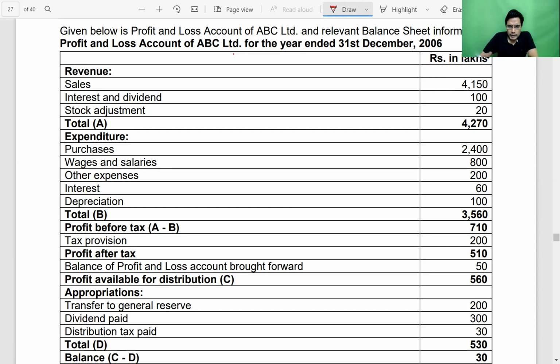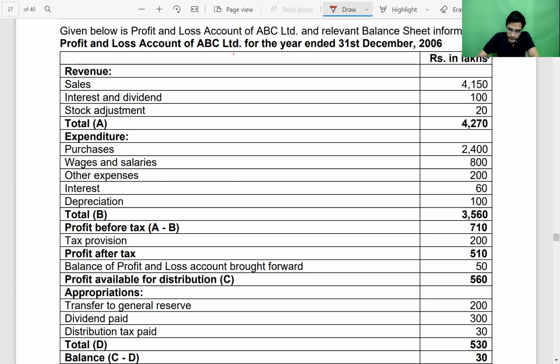Interest, dividend, stock adjustment. Stock adjustment is the difference between opening stock and closing stock. In Schedule 3, statement of PL, we don't write opening stock and closing stock separately. We adjust the difference between opening and closing stock in the heading of changes in inventories, which they sometimes also refer to as stock adjustment, which we discussed in the Schedule 3 chapter some days back.